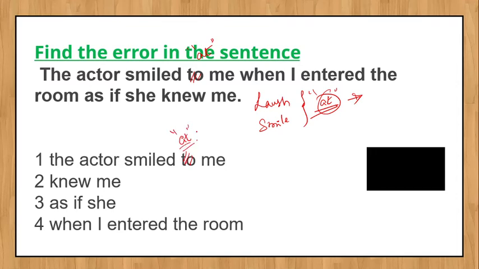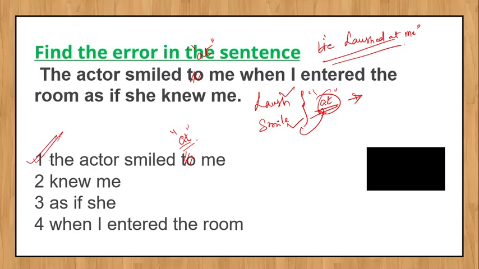He laughed at me. The entire class laughed at him because of his dress. That kind of examples we can take. So whenever you see laugh or smile, the immediate preposition should be at. So the first part is having error.